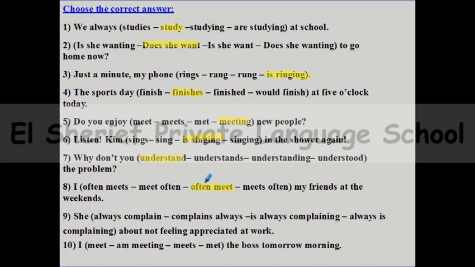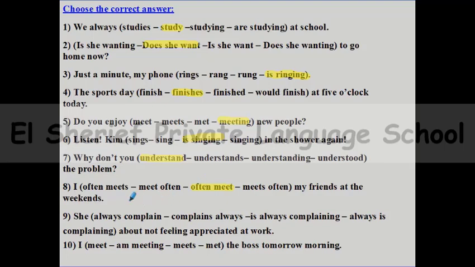This is the main verb. I can put often, always, usually, or sometimes here before the main verb. And if there is a verb to be in the sentence, we can add these words after the verb to be. I can say, I'm always late, or she is always lazy. So if there is am, is, are in the sentence, you will add the keywords after the verb to be.